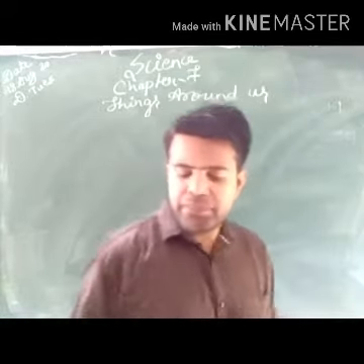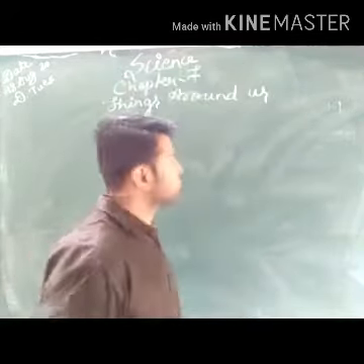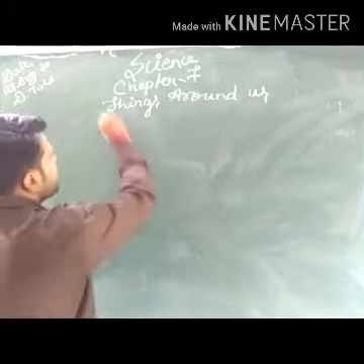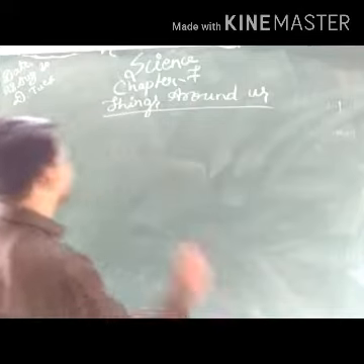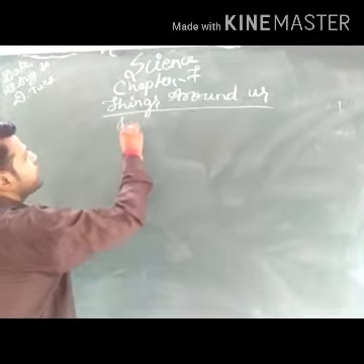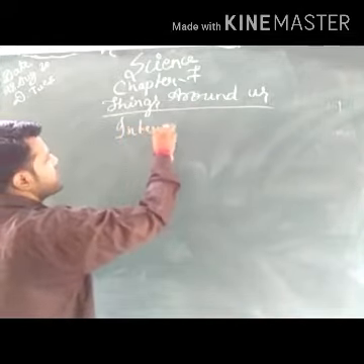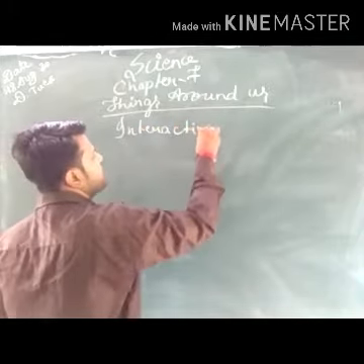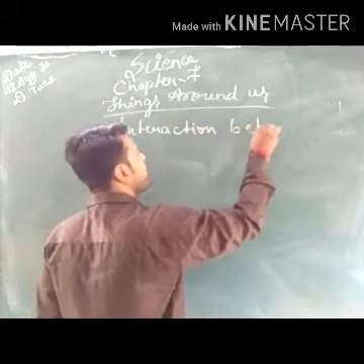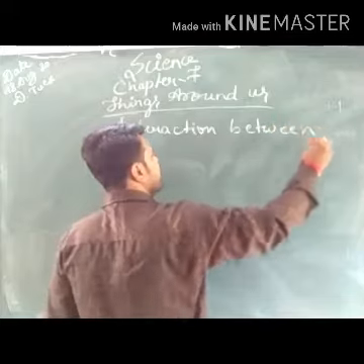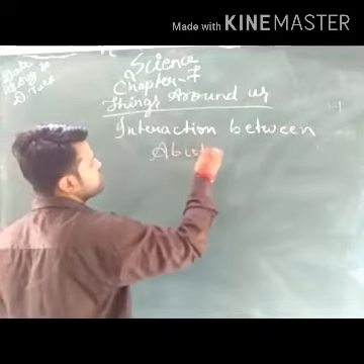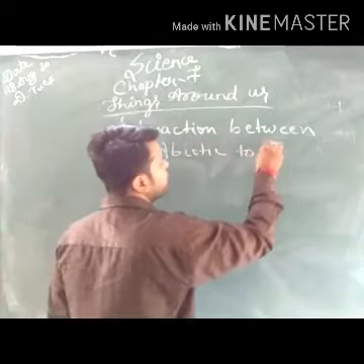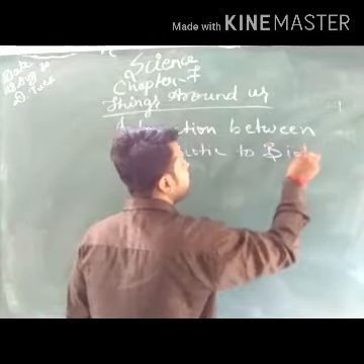Now we will study the interaction between abiotic and biotic: how the abiotic factors help the biotic factors.